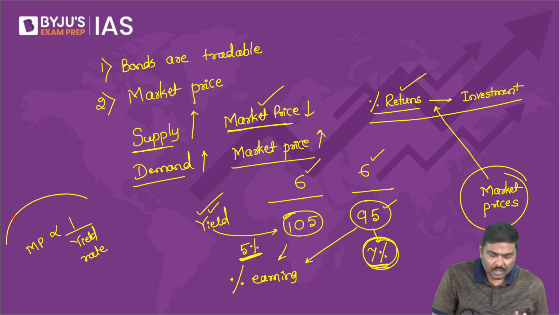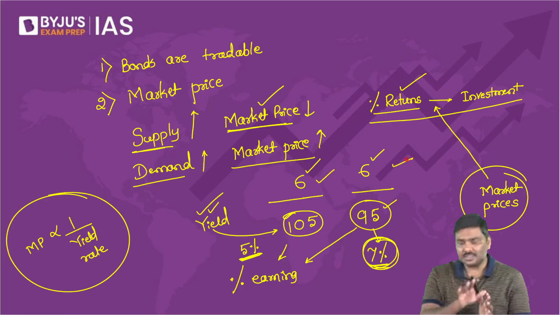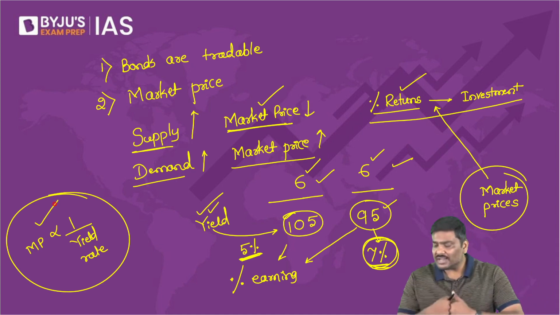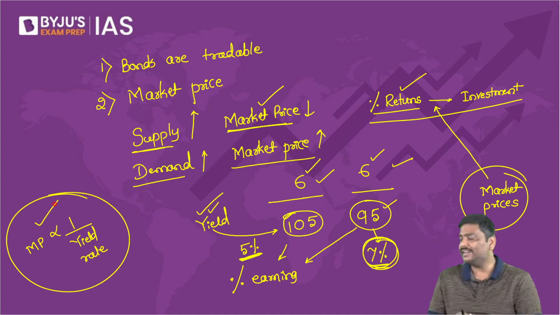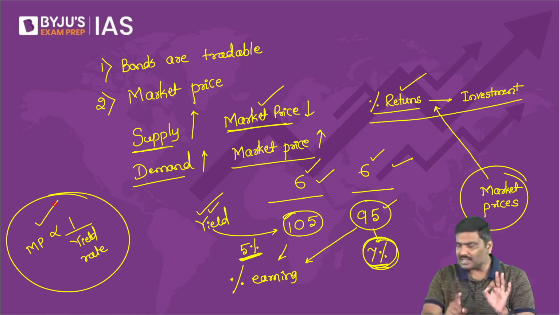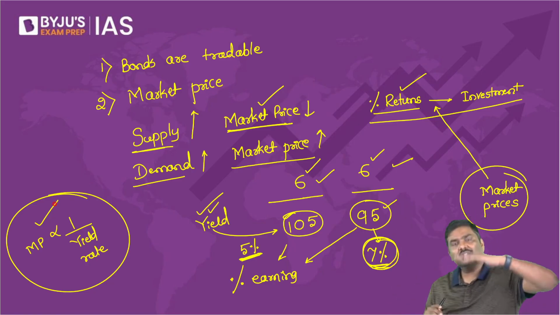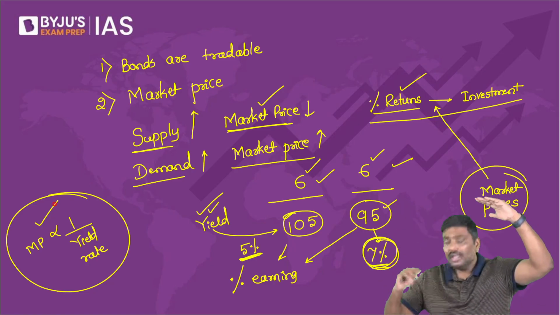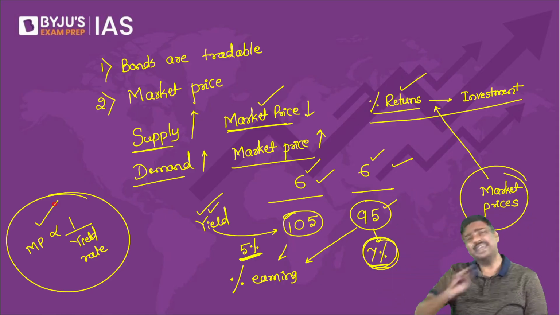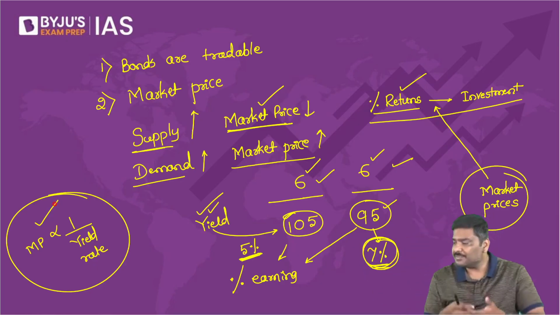Right, the next important point. Just make observations here. Market prices, can I say, are inversely proportional to the yield rate. Please learn it by heart. Market prices are inversely proportional to yield rate. Meaning, if the market price of the bond goes up, yield rate will go down. If the market price of the bond will go down, yield rate will go up. Please simply learn it by heart. Now, understand the next point.